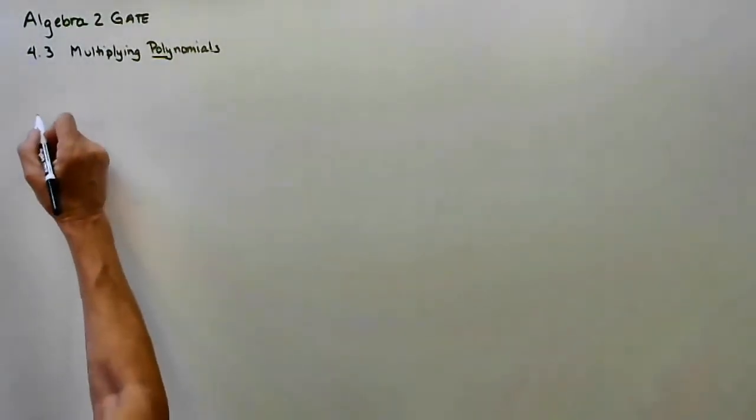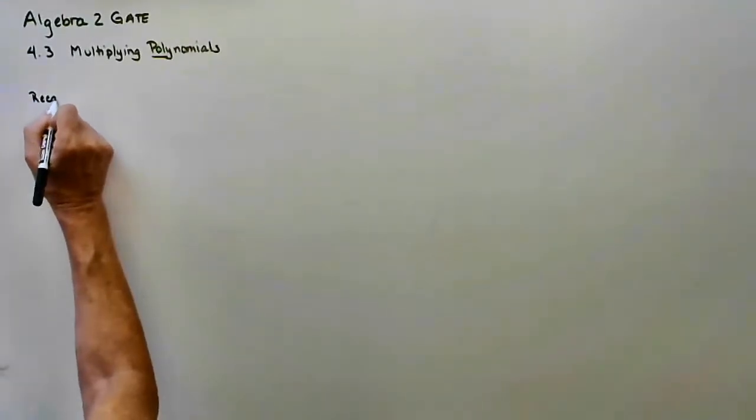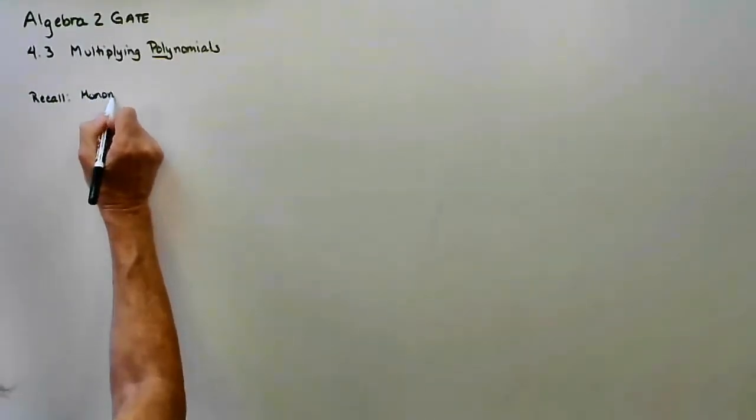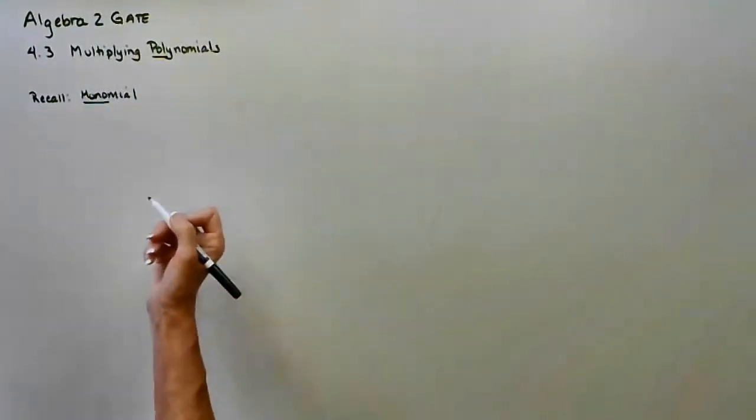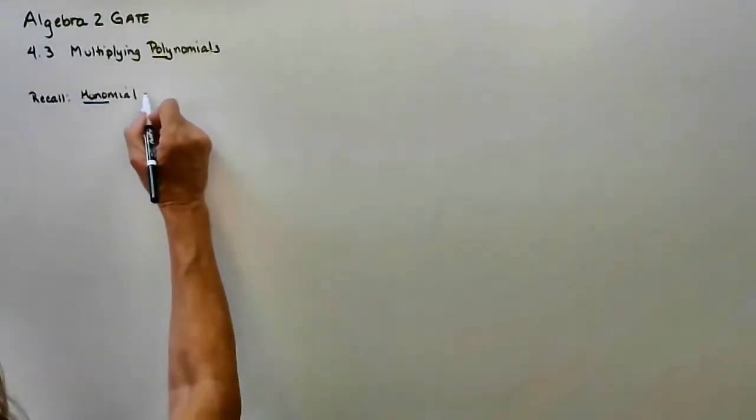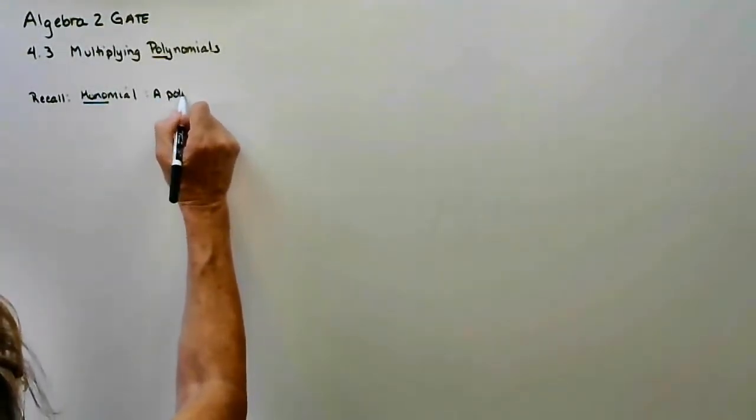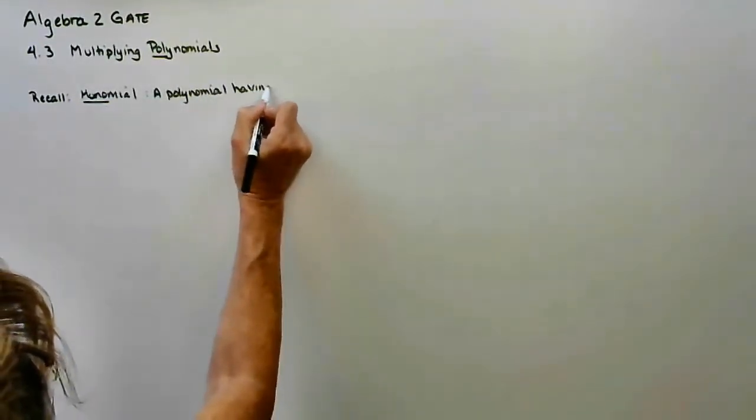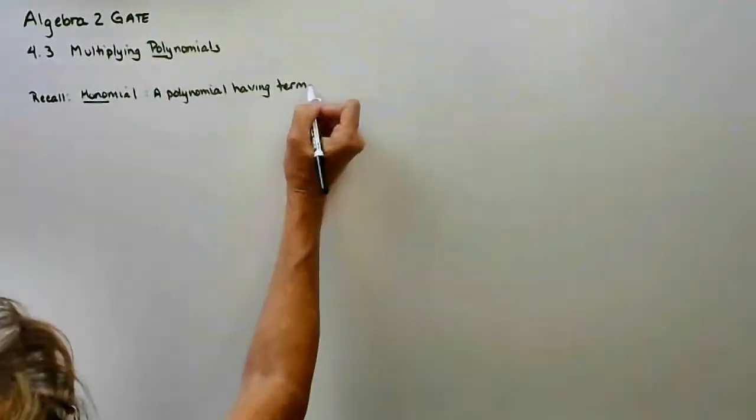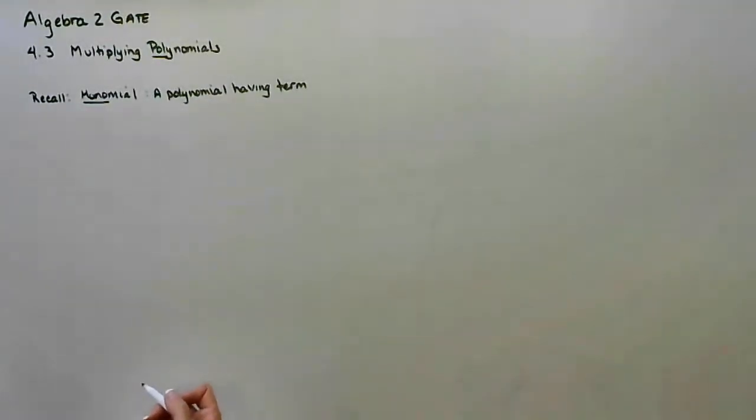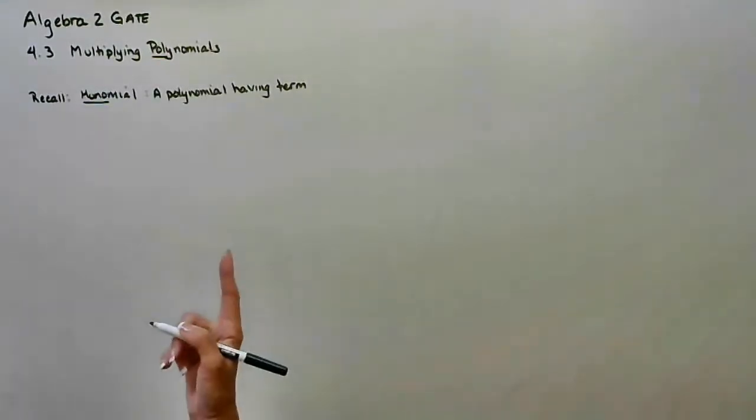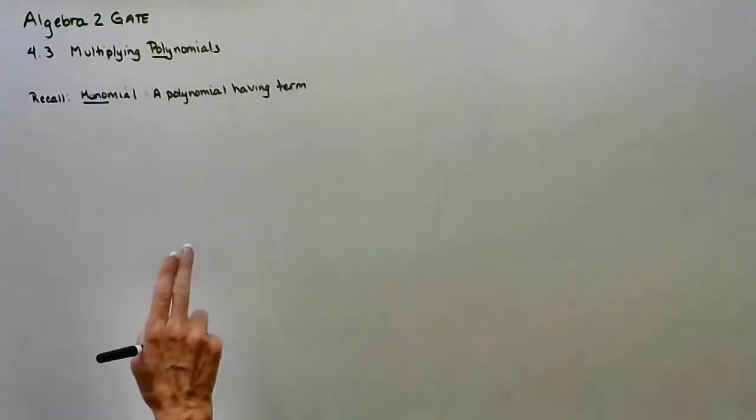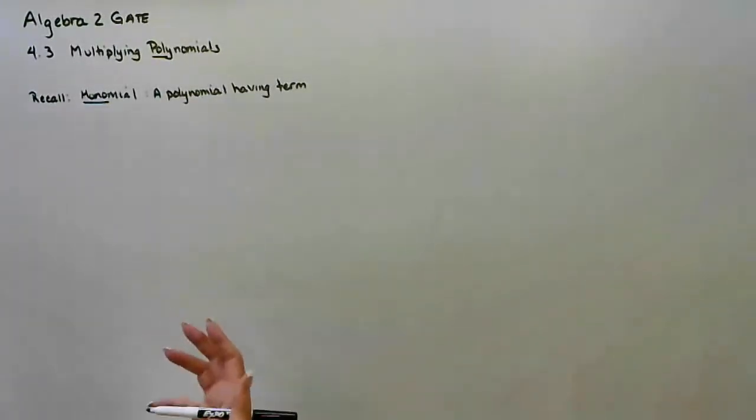So just to refresh your memory, okay, a monomial, mono means one. So it's a polynomial having one term. Terms are separated by plus or minus, but since we only have one term, we just have a constant number, a variable, or a constant and a variable.